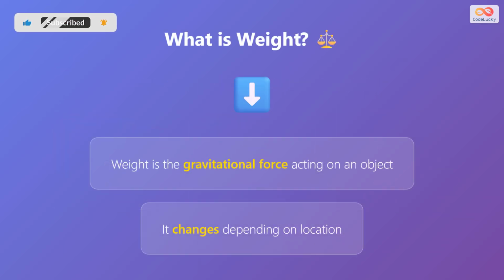Now let's talk about weight. Weight is completely different from mass. Weight is the gravitational force acting on an object. It's the pull that gravity exerts on the mass. Unlike mass, weight is not intrinsic. It changes depending on where you are and how strong the gravitational field is at that location. Weight depends on both the mass of the object and the strength of gravity.